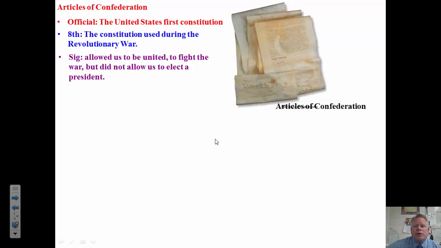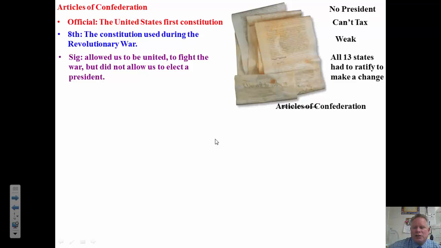So here's some things under the Articles of Confederation. No president. We could not tax. That's a bad one, because how do governments get money? Usually from taxes. And if they couldn't tax under this government, then how were they going to get money? This made the government very weak. This made the Constitution very weak. And to make changes to this Constitution, all 13 states had to ratify it or approve it.